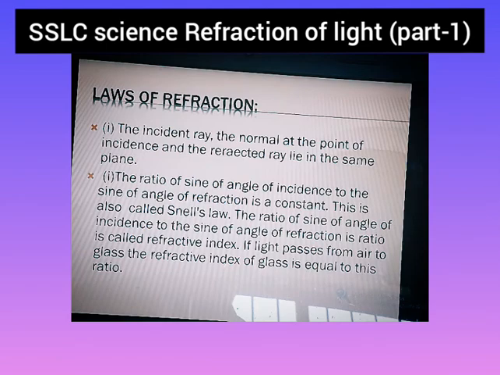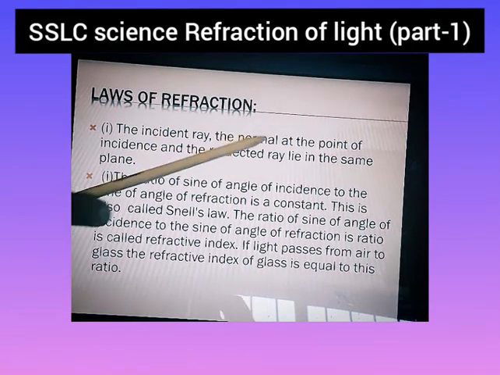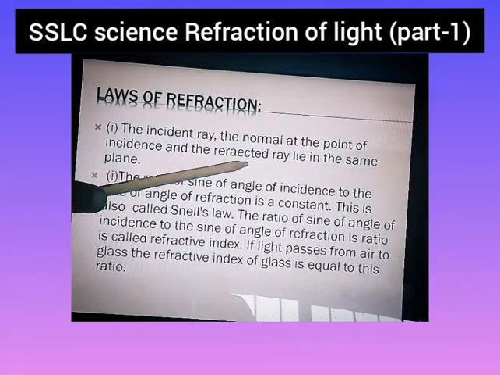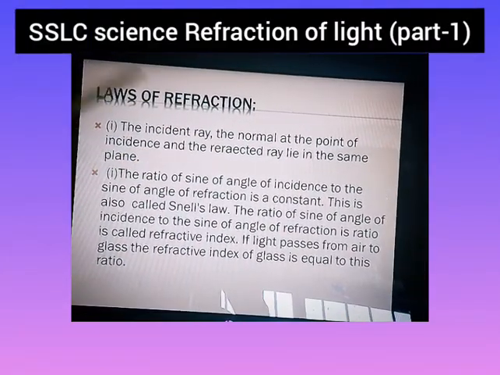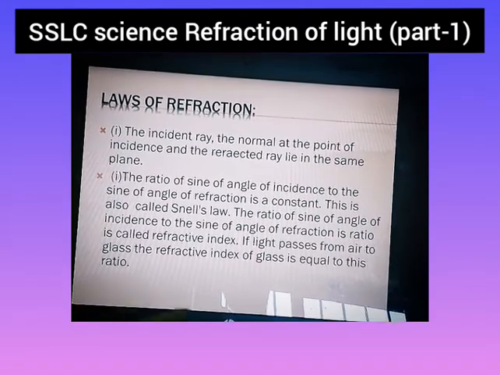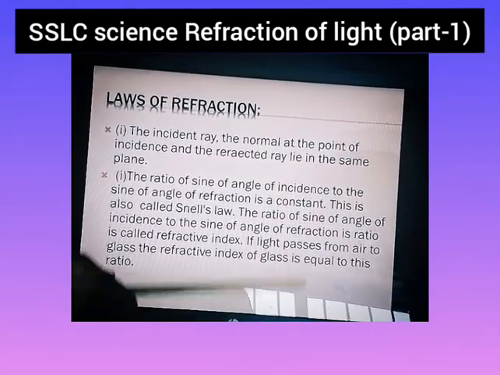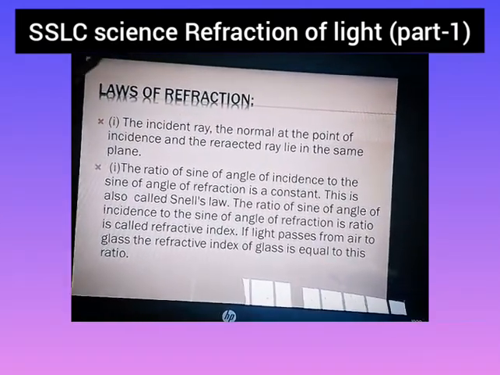Refraction in science is governed by two laws. Hope you know what is incident ray, the normal and the refracted ray. So they all lie in the same plane. See, for example, if this is one plane, so this is, say, water.